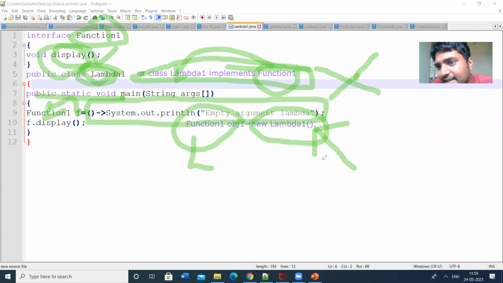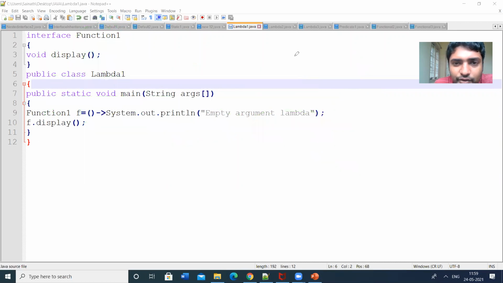X equal to 10 means 10 is assigned to a variable X. So this is the syntax. Here, object name is equal to, so we are now creating the lambda function. Lambda function syntax is parameter list.